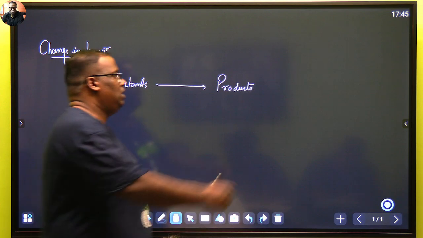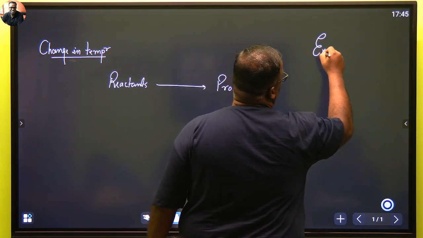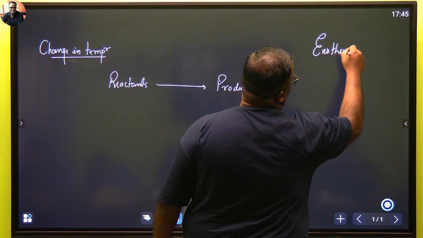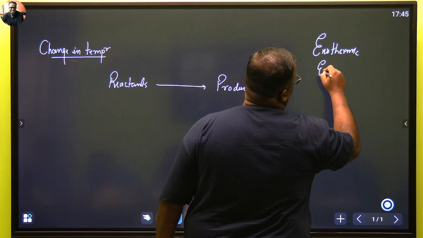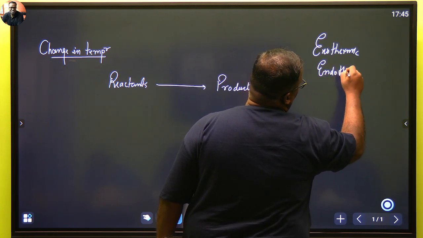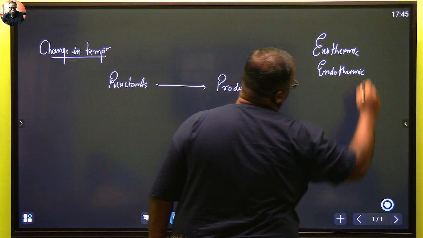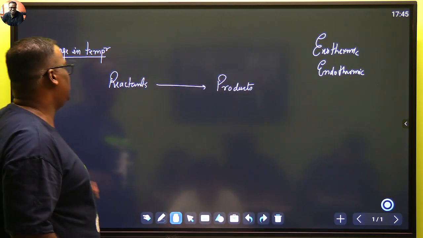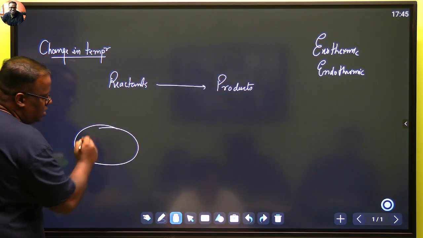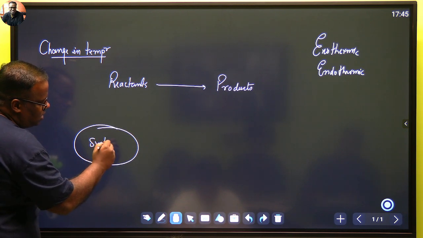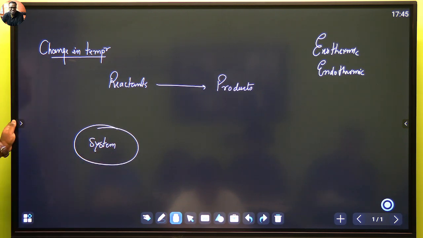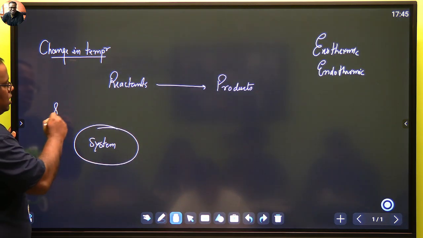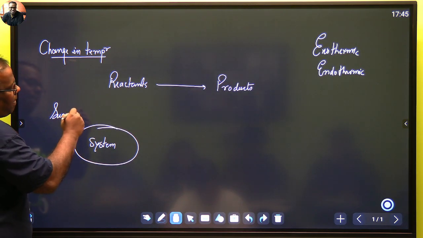This discussion will lead to something called exothermic and endothermic. Okay, exo and endo. To understand exo and endo, let us first understand something called system. System is anything which is our point of interest. My cooking frying pan is my system. Anything around the frying pan is surrounding. Anything around is known as surrounding.